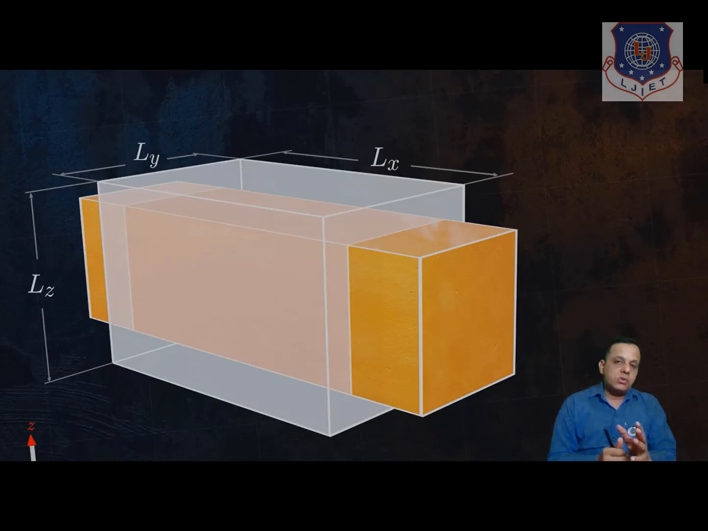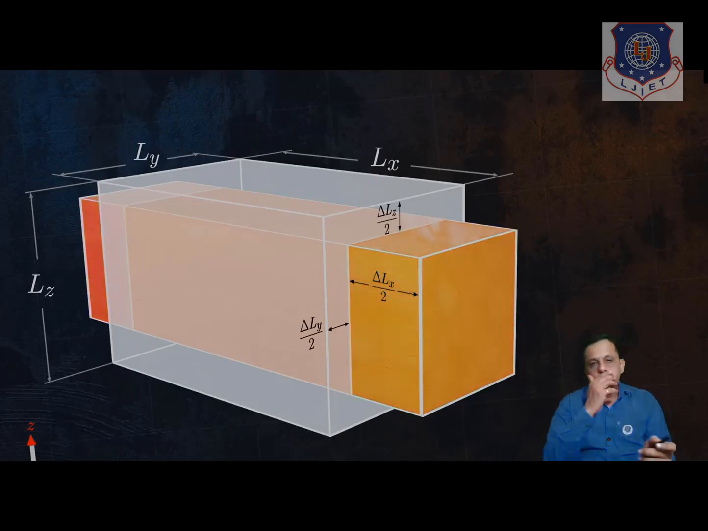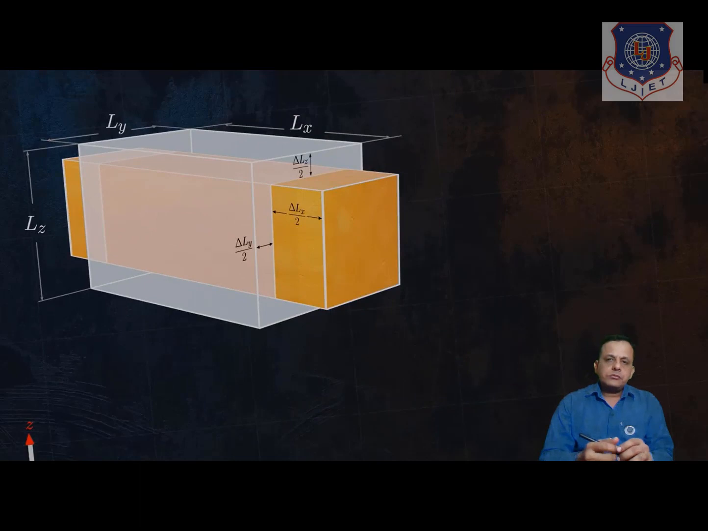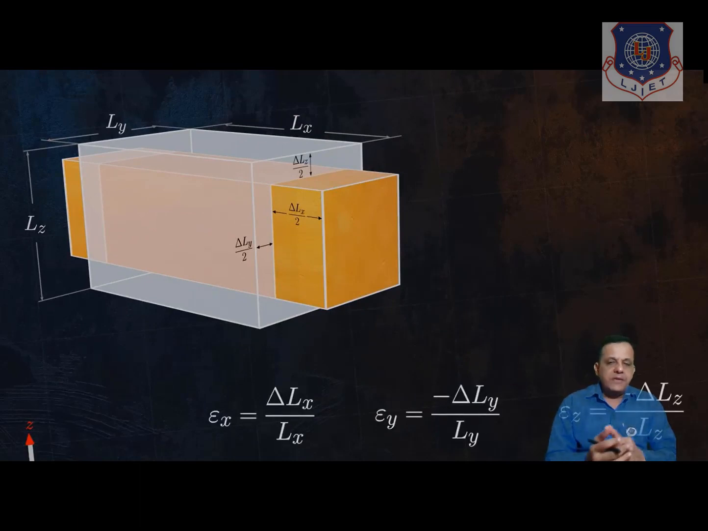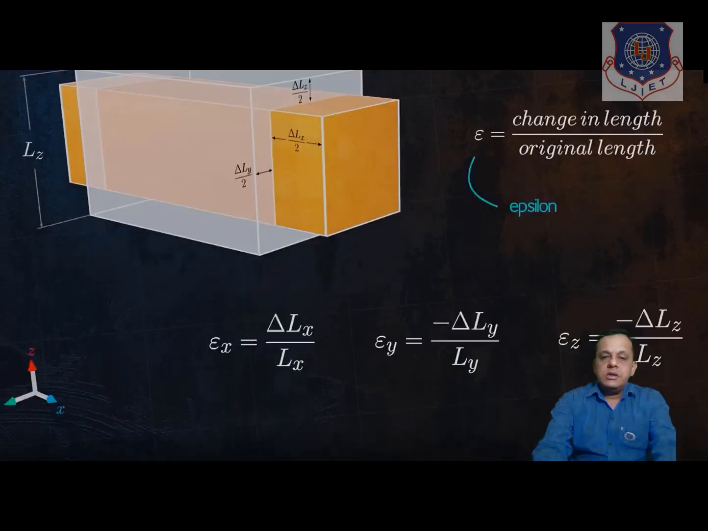So here I have shown the length Lx, Ly and Lz. Now deformation is delta Lx by 2 because it is on both the sides, so I have divided by 2. Similarly delta Ly by 2, delta Lz by 2, and this way by definition what is strain? Epsilon x, epsilon y and epsilon z, that is epsilon is change in length to the original length, that is delta L upon L as our definition.